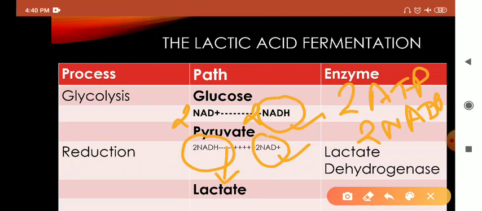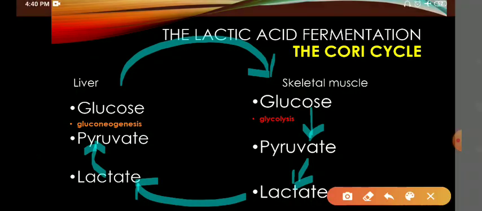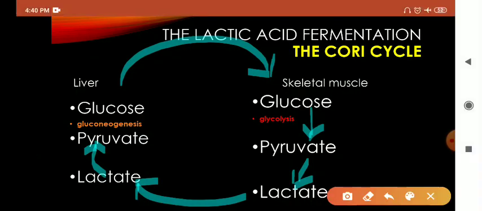Now we have only a net gain of 2 ATP. There are no 2 NADH left. So there is no net gain from the oxidation and reduction process in lactic acid fermentation, and fermentation gives only 2 ATP net value.